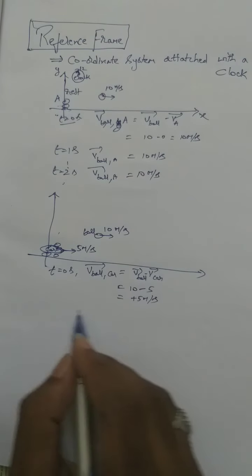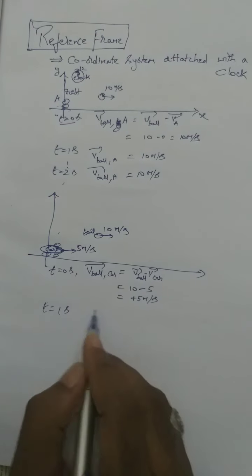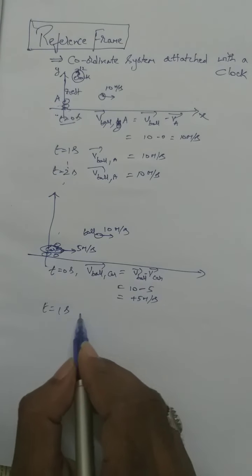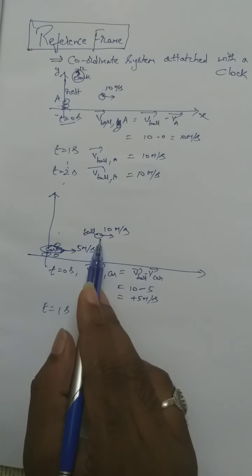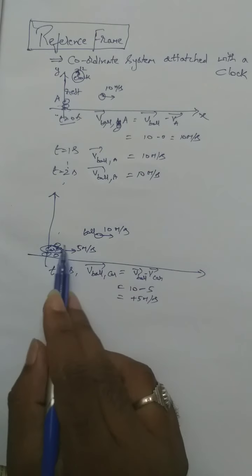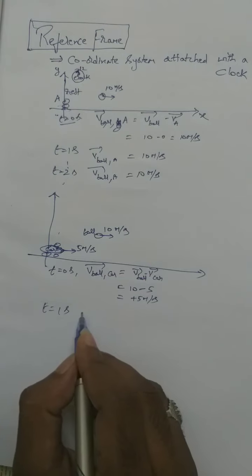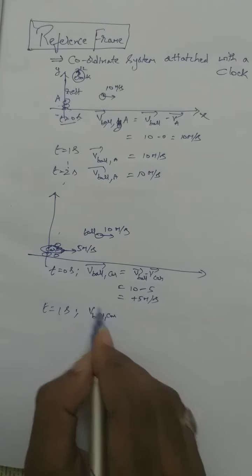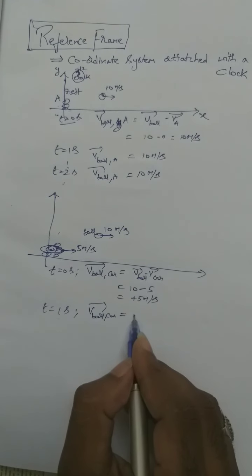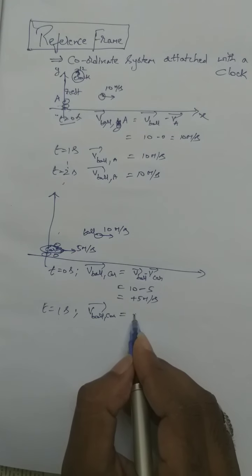Here at a time of t equal to 1, when he starts observing, after 1 second, what is the velocity of the ball with respect to car? If both are moving with constant speed, and the car is not accelerating, then after 1 second also the velocity of the ball with respect to car is the velocity of the ball minus the velocity of the car. Again you will get plus 5 meter per second.